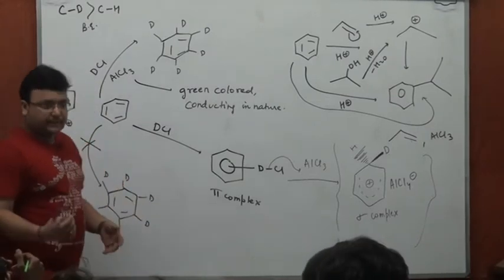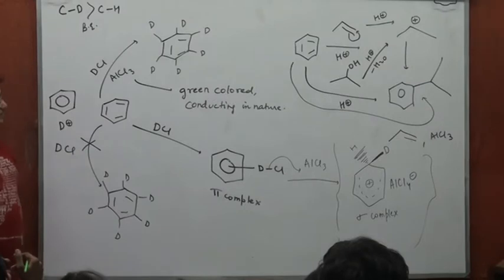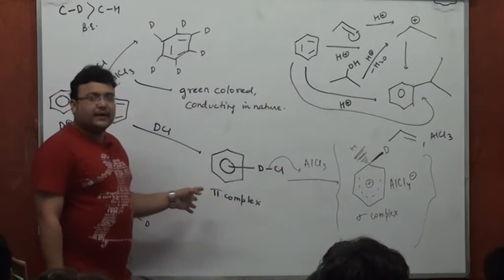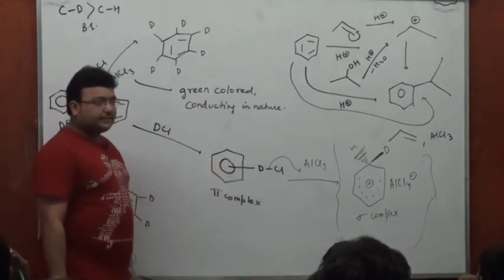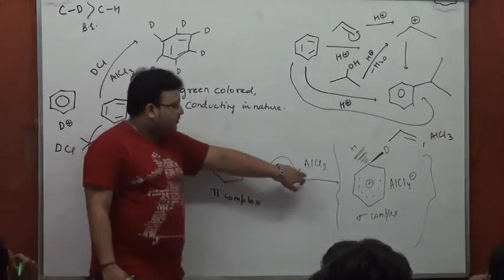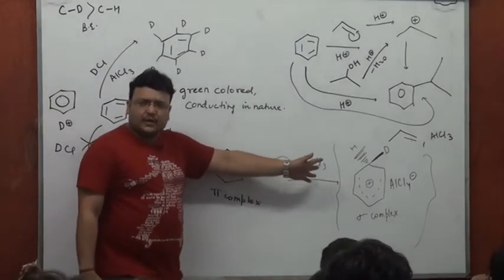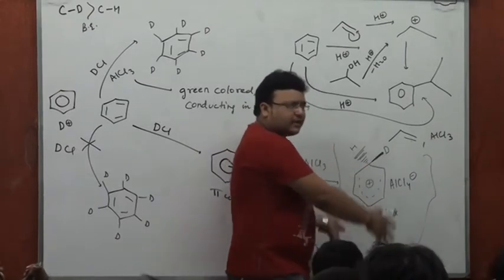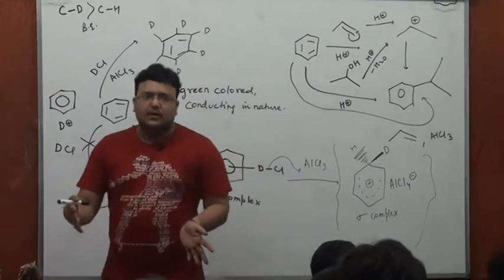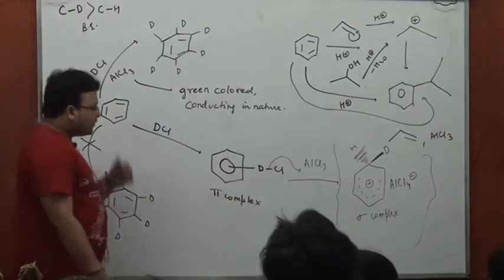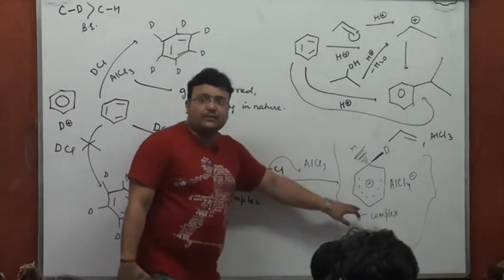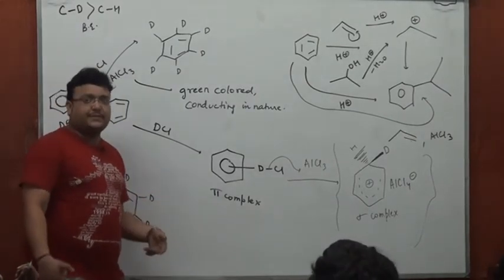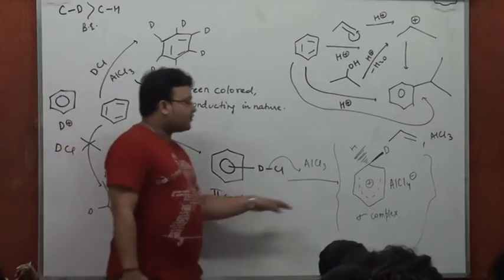In absence of AlCl3, this pi complex didn't mature to the sigma complex, and carbon hydrogen getting converted to carbon deuterium never happened. Fine. Whereas in presence of AlCl3, which actually acts upon the pi complex and not upon the molecule itself, it draws Cl minus towards itself, so still it's acting as a Lewis acid, but it's a collection of these many ions, these many particles together, which is responsible for the actual solution which is formed. Now this gives you the sigma complex, but not before a pi complex is formed.